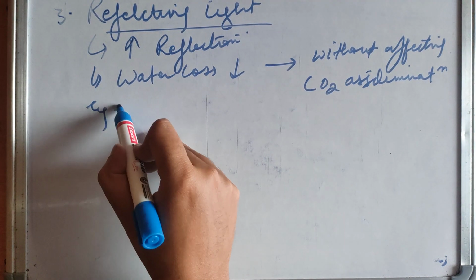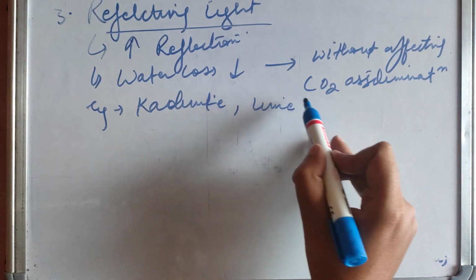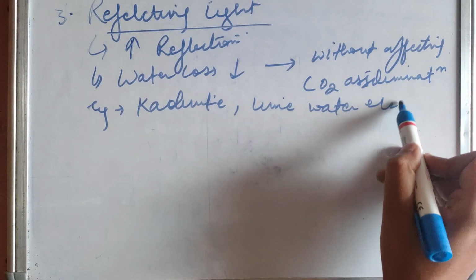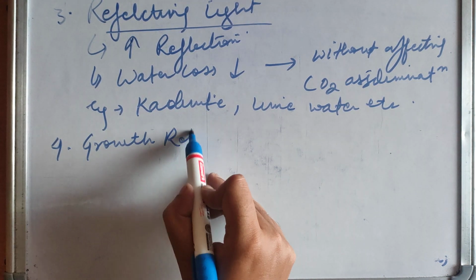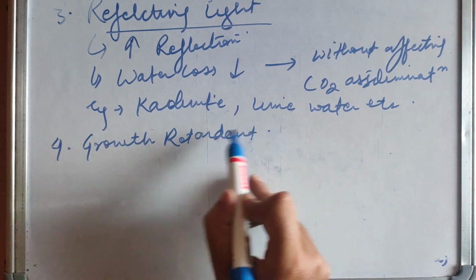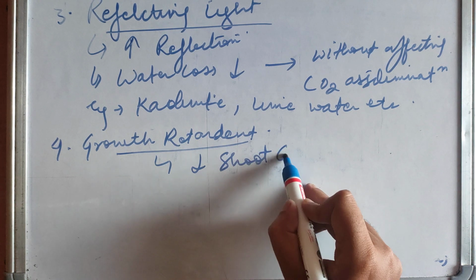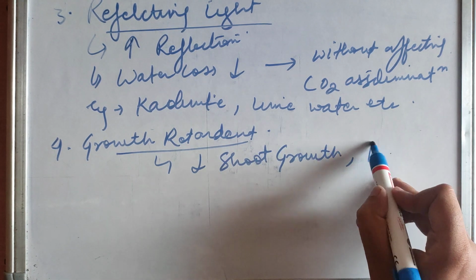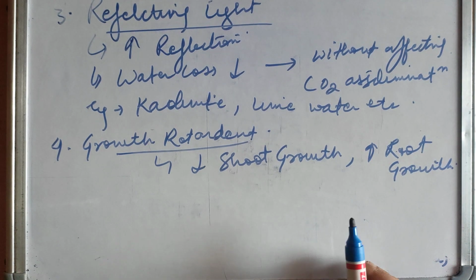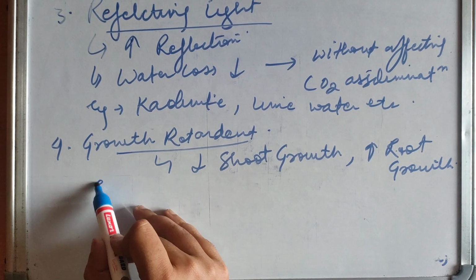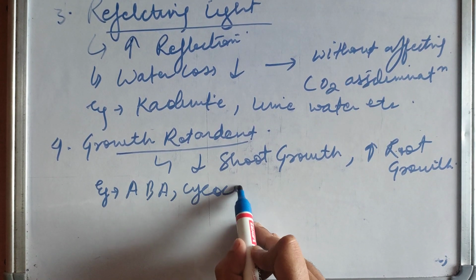Here we can use kaolinite, lime water, etc. They also act as growth retardants, that is, they reduce shoot growth and increase root growth. Here we can use ABA, Psychocel.